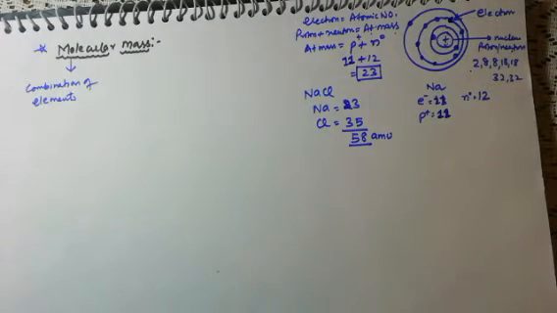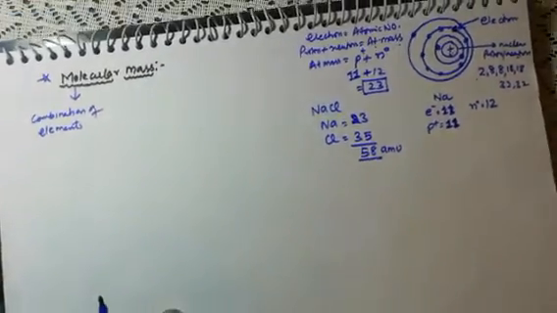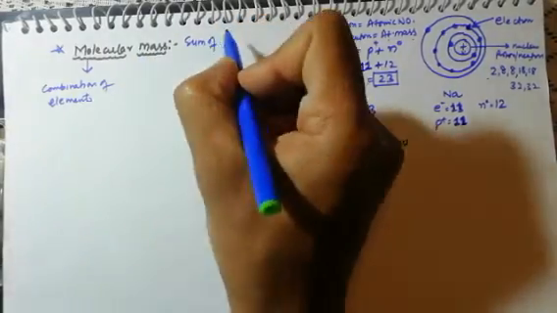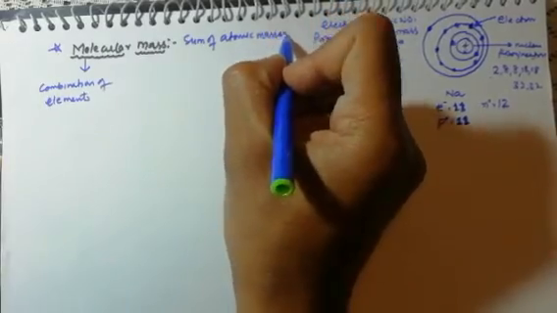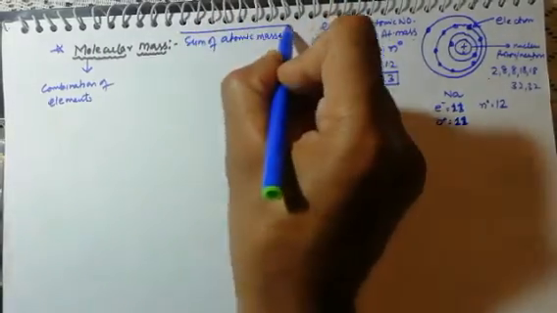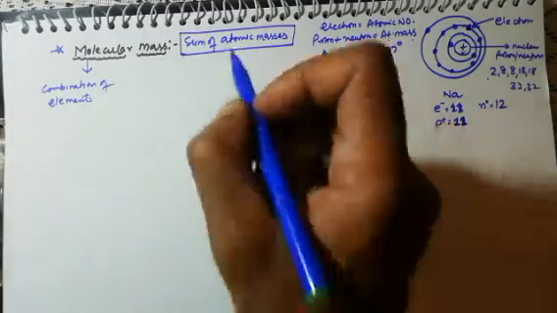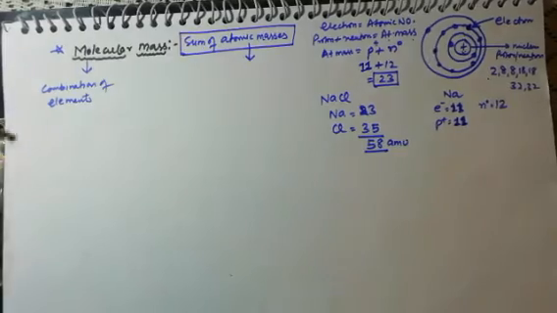Okay. So dear students, don't be confused. It is very simple. So what is the molecular mass now? It is the sum of atomic masses. Molecular mass is what? It is the sum of atomic masses. So we need to understand first what is atomic mass. Okay. If we talk about atomic mass,